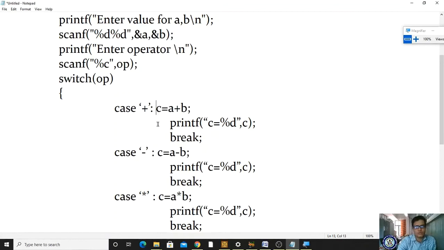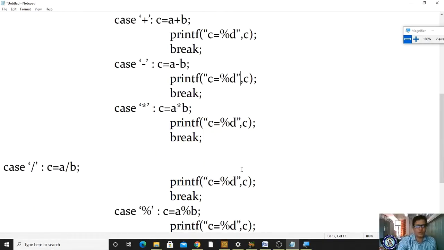And now processing. If I enter the plus, it will do c is equal to a plus b. Already you have read two numbers and it will process, the result will be stored, and you are displaying the c value. Clear? For example, if I enter minus, it has to match minus. For that, it has to process subtraction. Once again you are displaying that. If it is multiplication, that is a star. Star means multiplication here. It has to process and display the result.